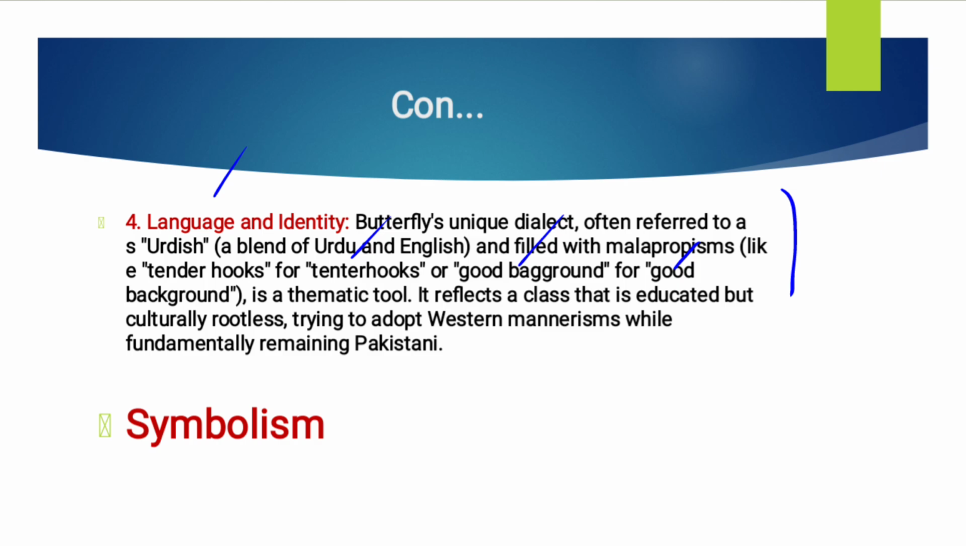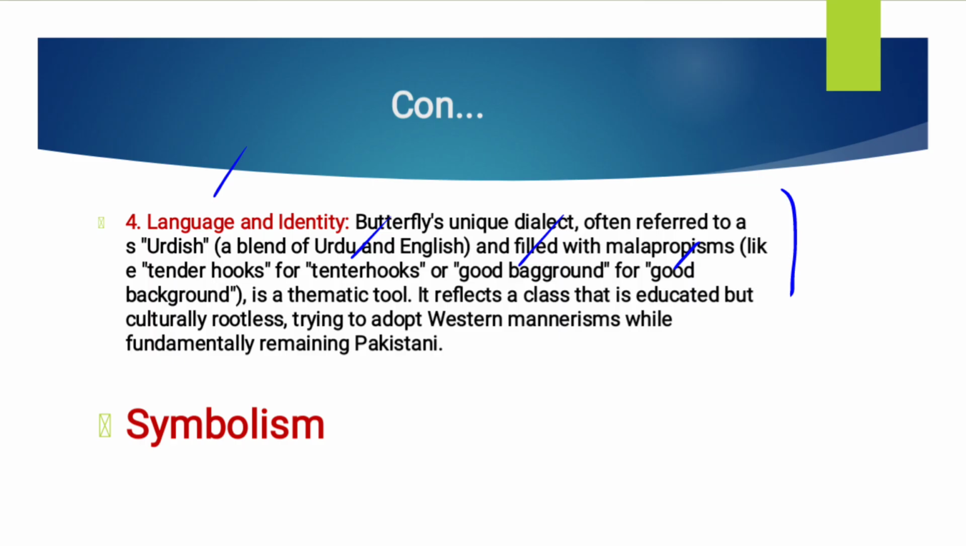Now at the last we have symbolism. The first symbol we are having is the designer handbag, for example, Hermes Chanel. This bag symbolizes status, validation, and exclusivity. Butterfly and her friends' intense focus on proving the authenticity of their bags shows their identity is tied to material wealth and external approval.